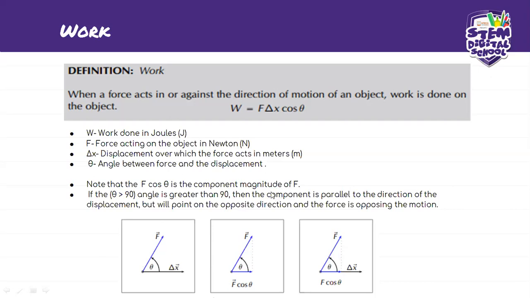Then the component is parallel to the direction of displacement, but will point in the opposite direction, and the force is opposing the motion. Oh, no, this one here, 90 degrees is greater than the angle. Yeah. So this one is 90 degrees, but the angle is less than 90.